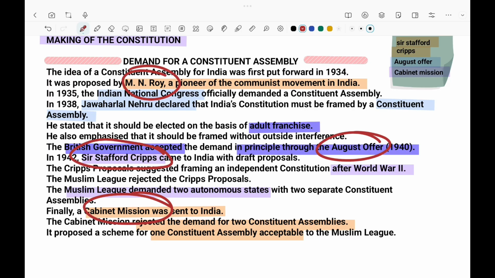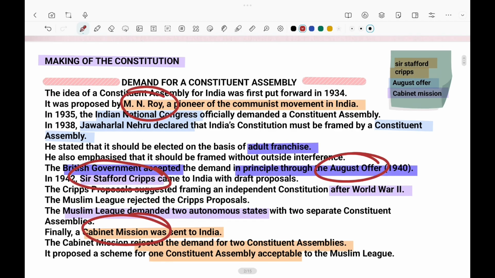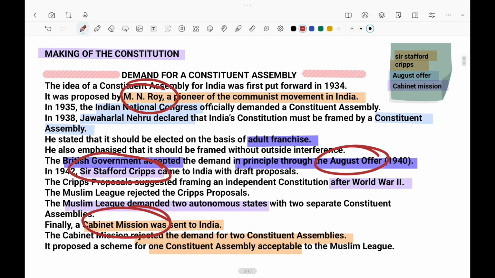So they thought, let's create the constituent assembly. How are we going to create it? We are going to create it through universal adult franchise. That means it will be clearly on the basis of the voting system. This was the emphasis given by them. In this way, we have completed our first topic, the demand for constituent assembly, and how it started.